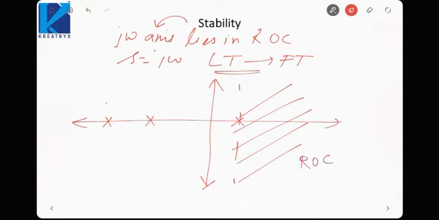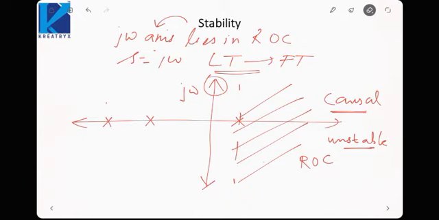This will be the ROC for a causal signal. Okay. But here, if you see, the j omega axis is not included in the ROC. So it is an unstable type of system. If the j omega axis is not included in the ROC, it is unstable.